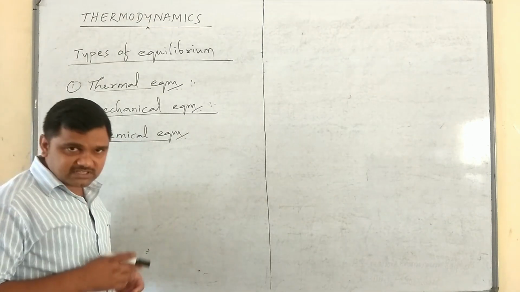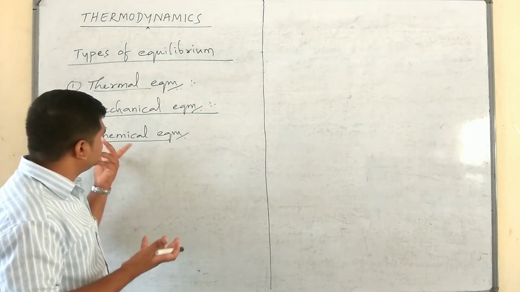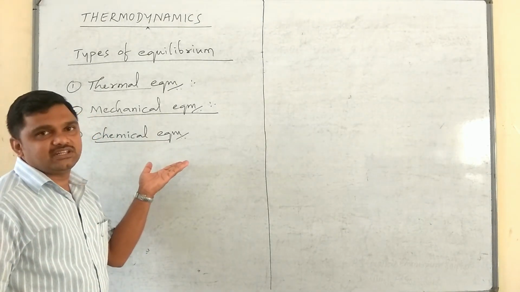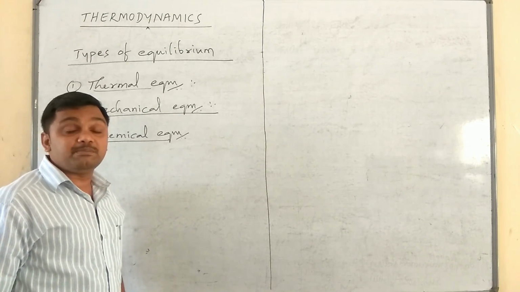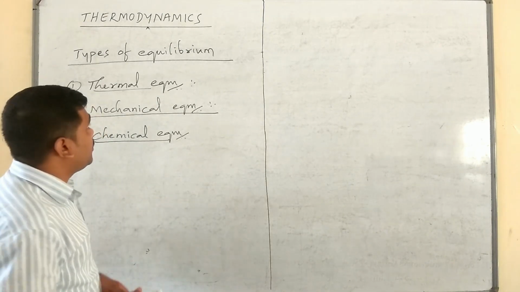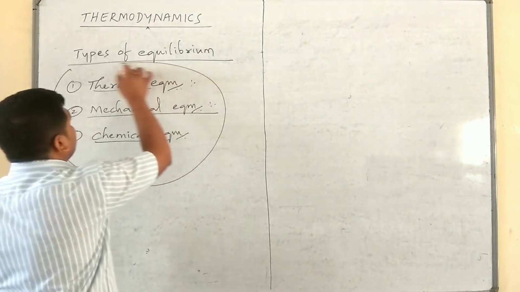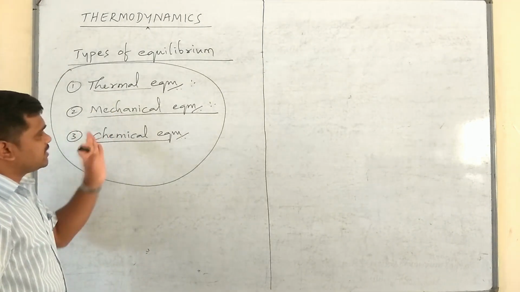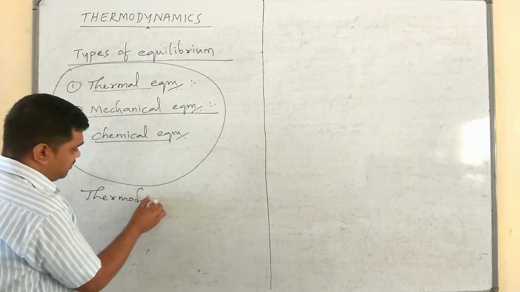If a system has no exchange of matter with the surroundings, then there will be no chemical reaction. When there is no chemical reaction in the system, such a condition is said to be chemical equilibrium. Suppose simultaneously a system is under all these three equilibria, then the system is said to be under thermodynamic equilibrium.